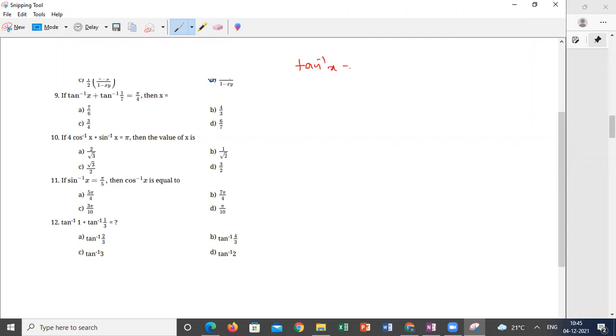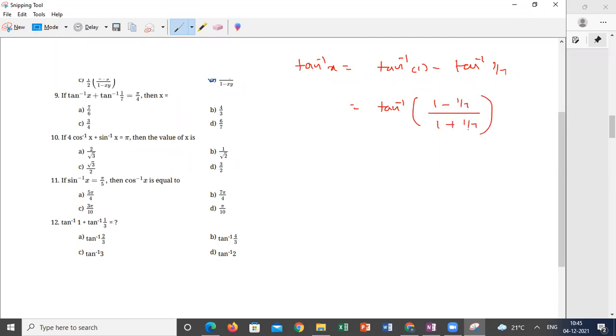Tan inverse x will be equal to tan inverse 1 minus tan inverse 1 by 7, which can be written as, what is the formula for tan inverse x minus tan inverse y? x minus y by 1 plus xy, and here xy is less than 1. So you can straight away use tan inverse of 1 minus 1 by 7 divided by 1 plus 1 by 7.